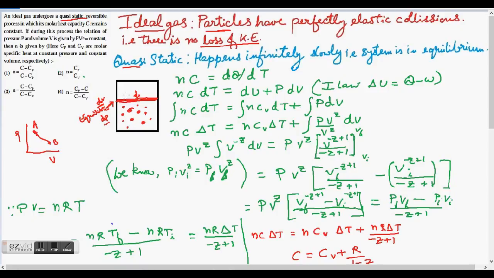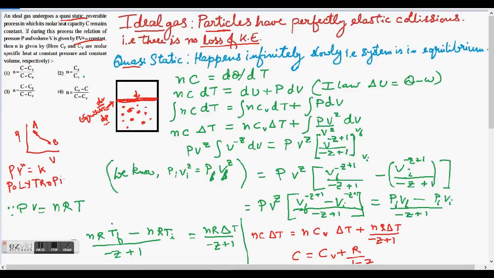The question says that the process is given by a relation PV to the power n is equal to constant. Now when PV to the power n is equal to a constant, this kind of process is known as polytropic process.